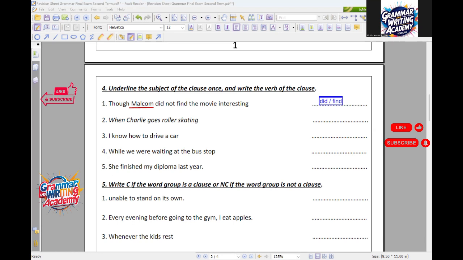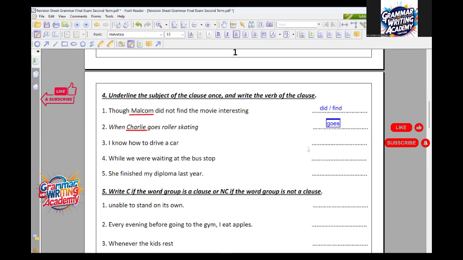Okay, another one right now, Rawad. Number 2, please, ya Rawad. When Charlie goes roller skating. What is the subject here? Charlie, he's the subject. Good. He did what? He goes. Goes, exactly. So here we have Charlie, this is the subject, and here we have a verb. The simple predicate is going to be goes.